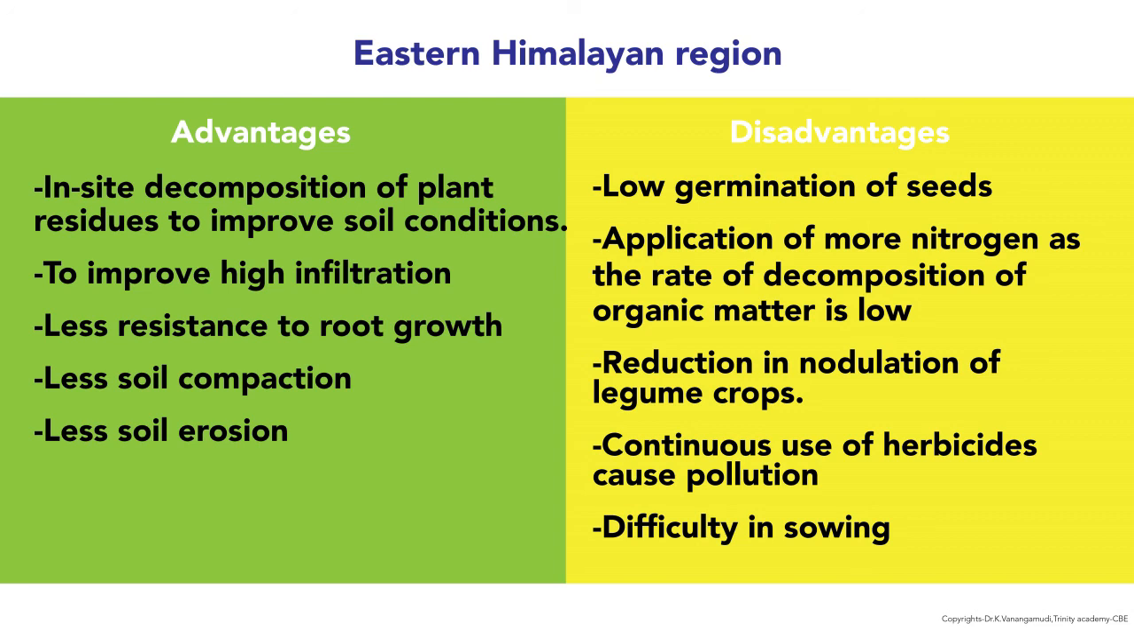If the nitrogen content of the soil is very low, the multiplication of microorganisms is also low. So we have to apply nitrogen exogenously in order to provide food for microorganisms. Then only we can get proper decomposition of organic matter. It reduces the nodulation of legume crops. Continuous use of herbicides also causes pollution and difficulty in sowing.